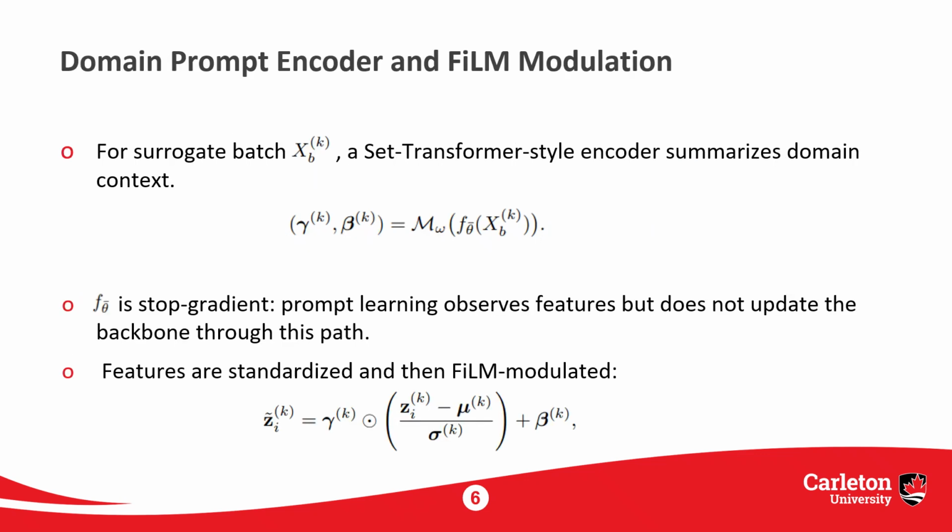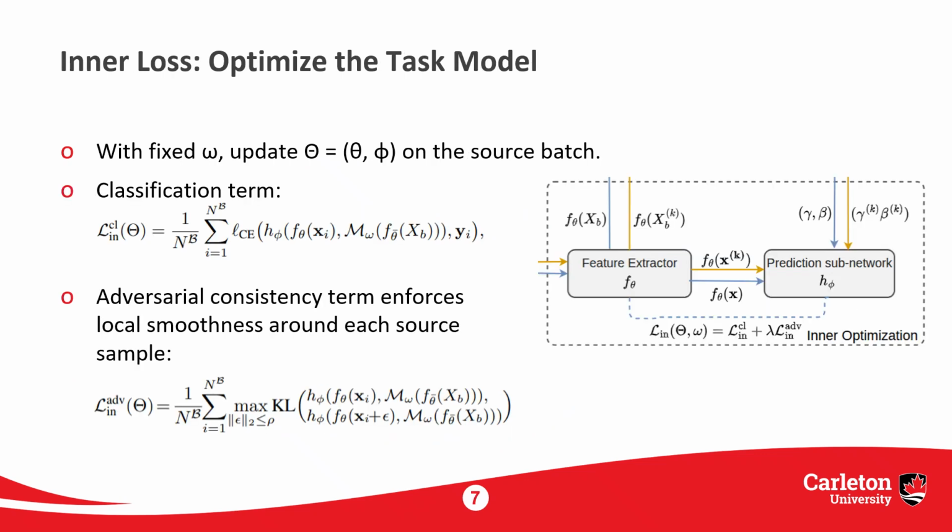For each surrogate domain, BiasDG estimates domain context from a batch. Here, theta is a frozen or subgradient feature extractor and m_omega is the domain prompt encoder. The outputs, gamma_k and beta_k, are modulation parameters that describe how features should be adjusted for this surrogate domain. The inner loop optimizes the prediction model parameters while keeping the prompt encoder fixed.